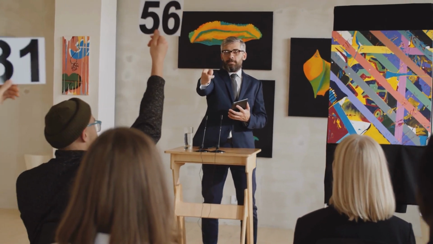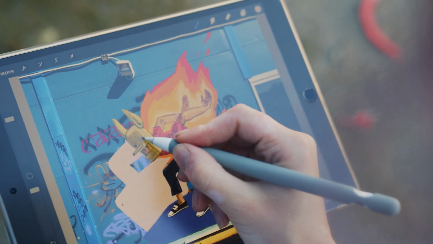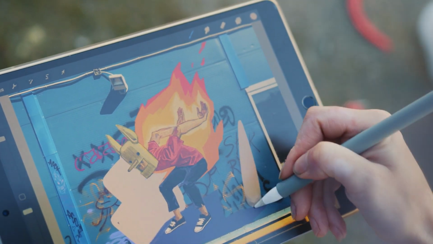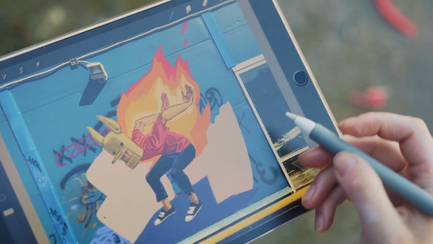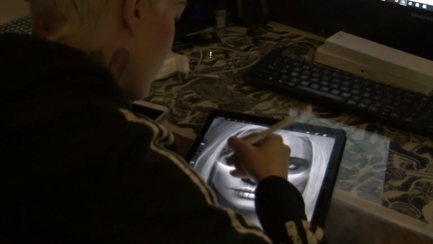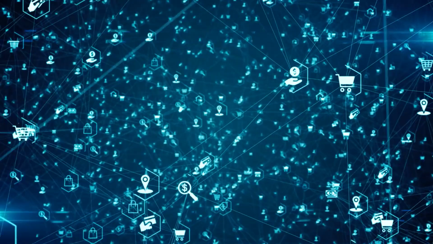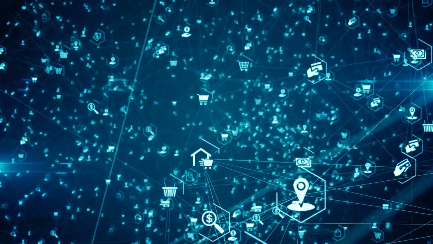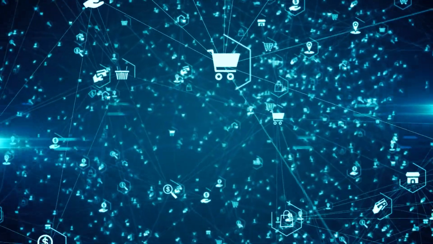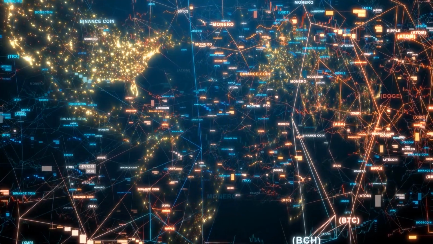NFTs can also be thought of as a smart contract that certifies that this digital art is the original. In other words, the NFT refers to both the digital artwork and the blockchain contract stating that the item was created by you and is unique. So every time you sell a digital original piece, it will be recorded on the blockchain, and you, as the creator, will have access to the NFT's whole transaction history, allowing you to see how your work moves through the secondary market.